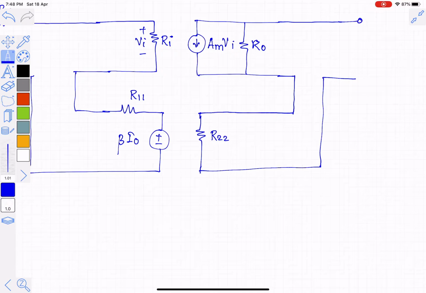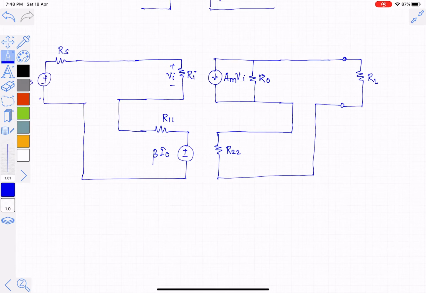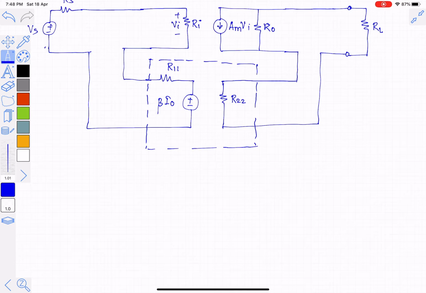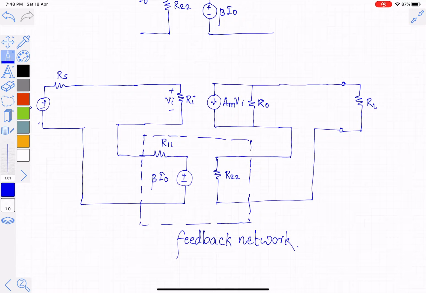And in a more practical case, we assume that the load resistance RL is connected instead of a short circuit. So this is the more practical case. This is the feedback network, and this is the feed-forward amplifier.